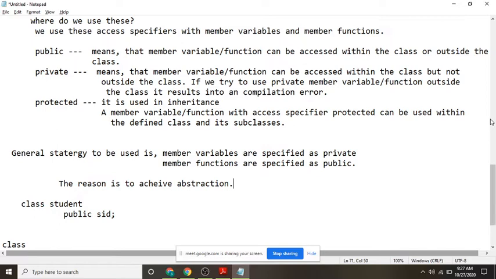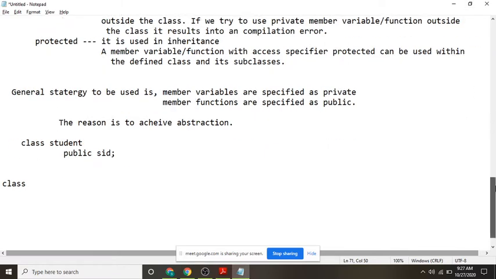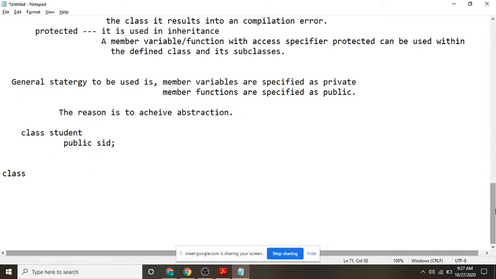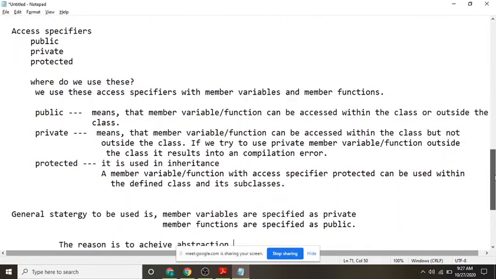To achieve abstraction, what is the general way of doing? We make member variables private, and we make member functions public. That is the general way of doing. I think you understood what private, public, and protected are.